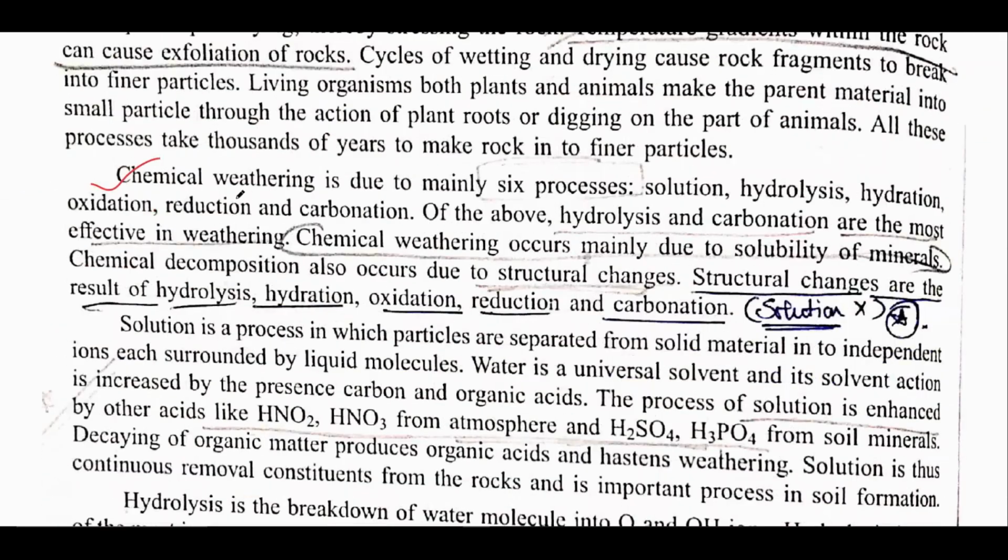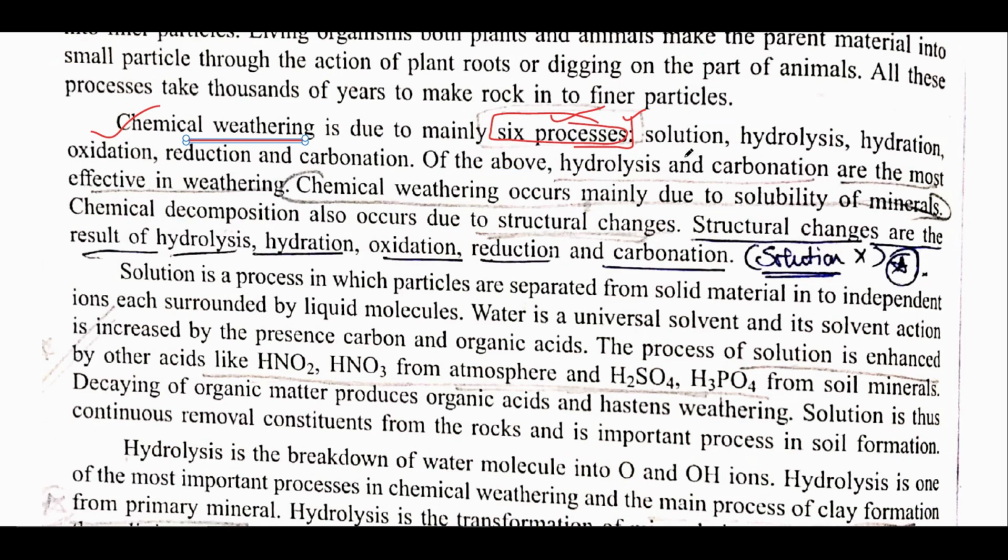But the important part is the chemical weathering. Chemical weathering occurs mainly due to six processes, and these six processes are very important. I'm again saying that go through this weathering part very thoroughly. So let's begin these six processes. Out of this, the first is solution, hydrolysis, hydration, oxidation, reduction and carbonation.